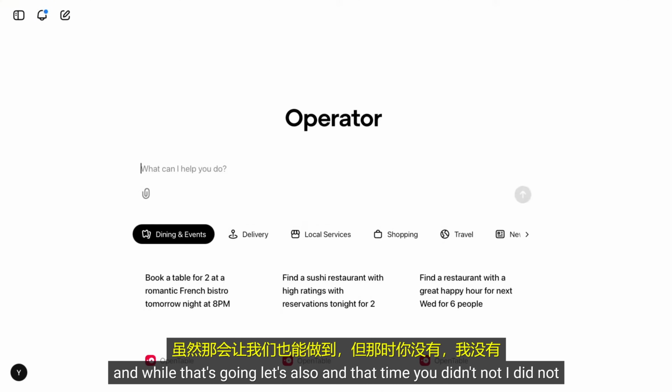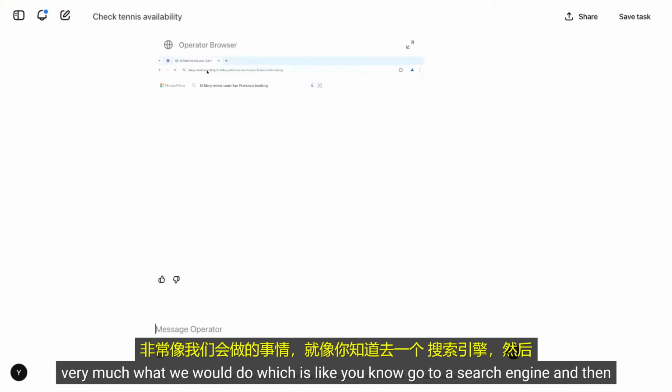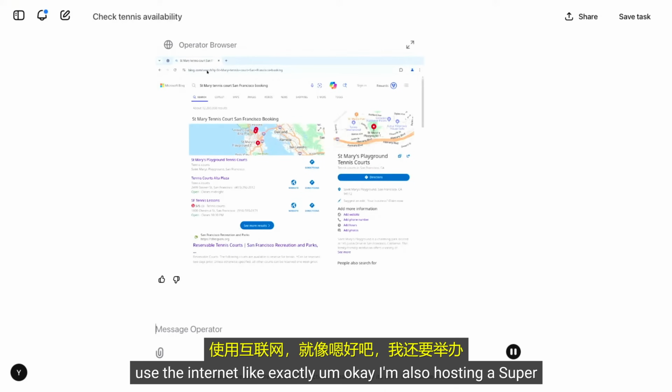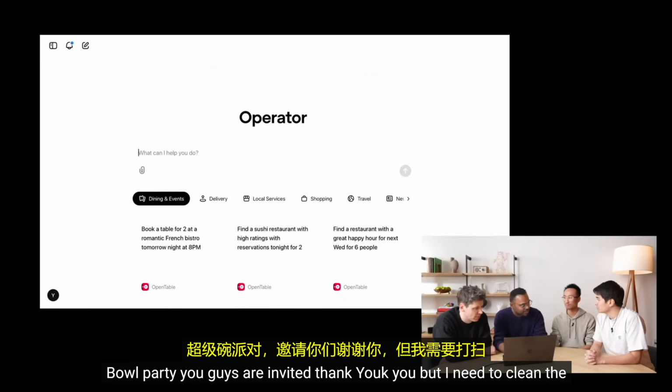And that time you did not use an app. I did not specify a website. I can actually quickly go back and see. In this case, it's doing very much what we would do, which is like, go to a search engine and then just search for it. Just use the internet, like... Exactly. Yeah.